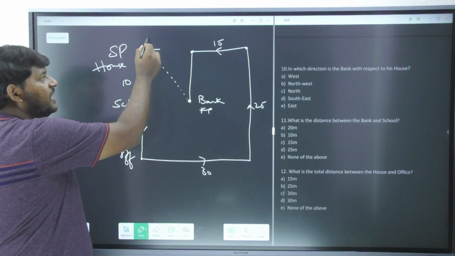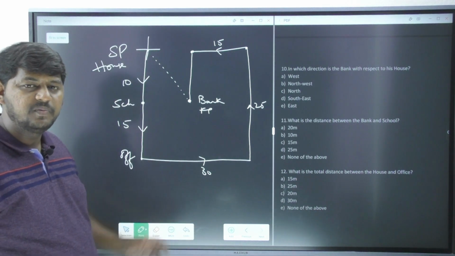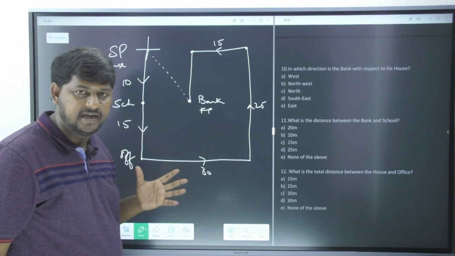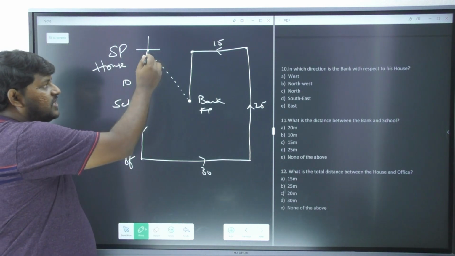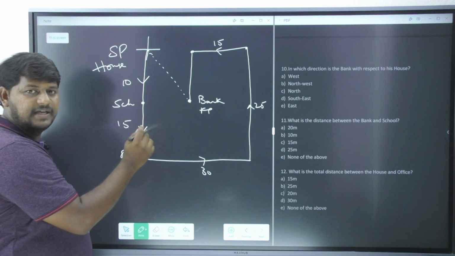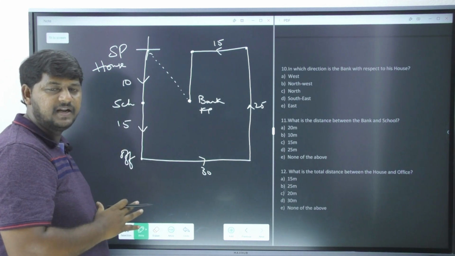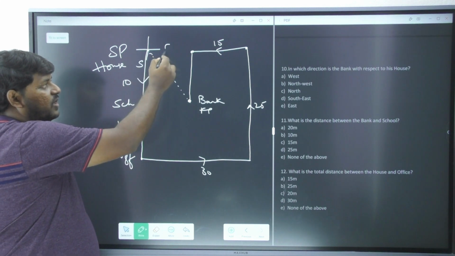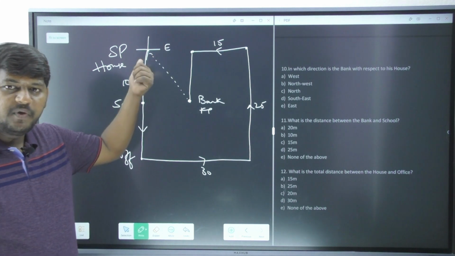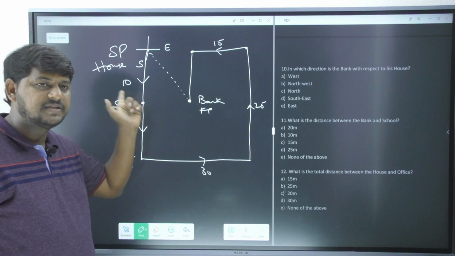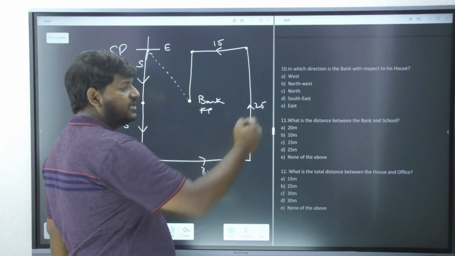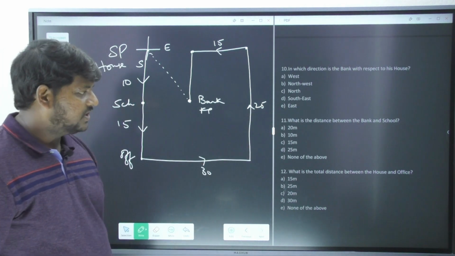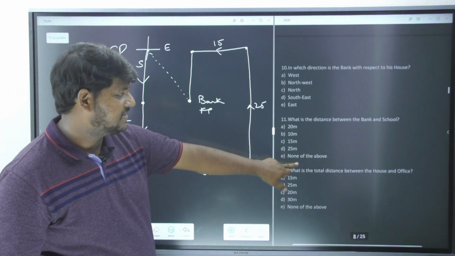Then immediately I am just going to assume that particular point as my center. Now if you closely observe, the dotted line is indicating the imaginary line. Now this is not going exactly south, this is not going exactly east, but the line stays in between south and east, so the answer is option D, southeast. Am I clear?